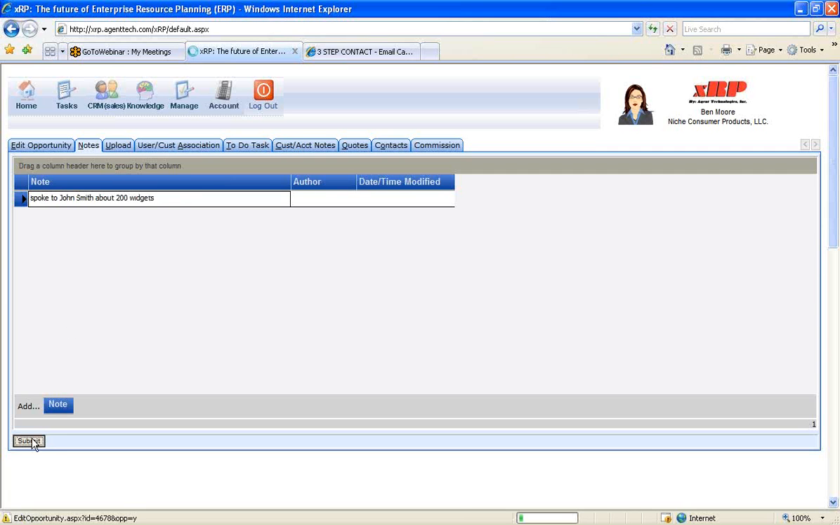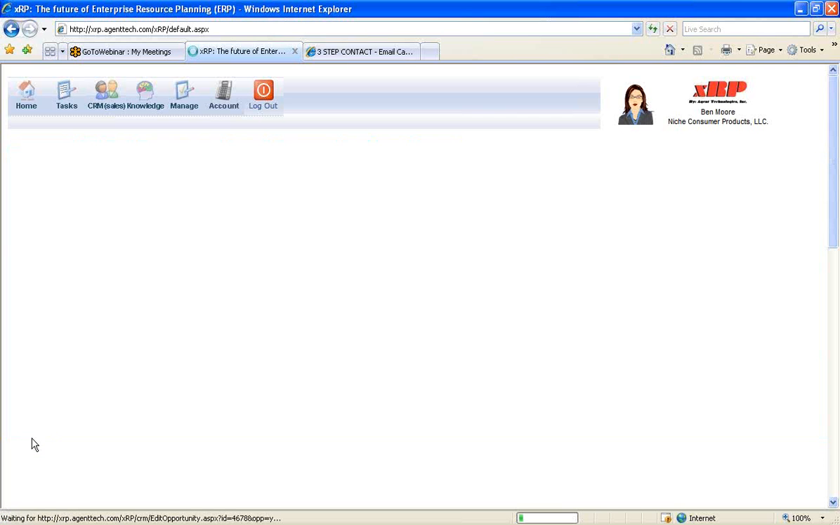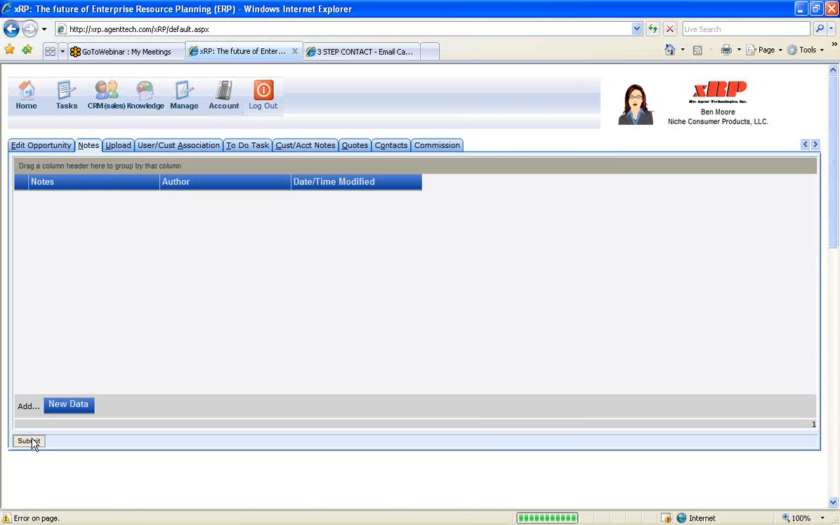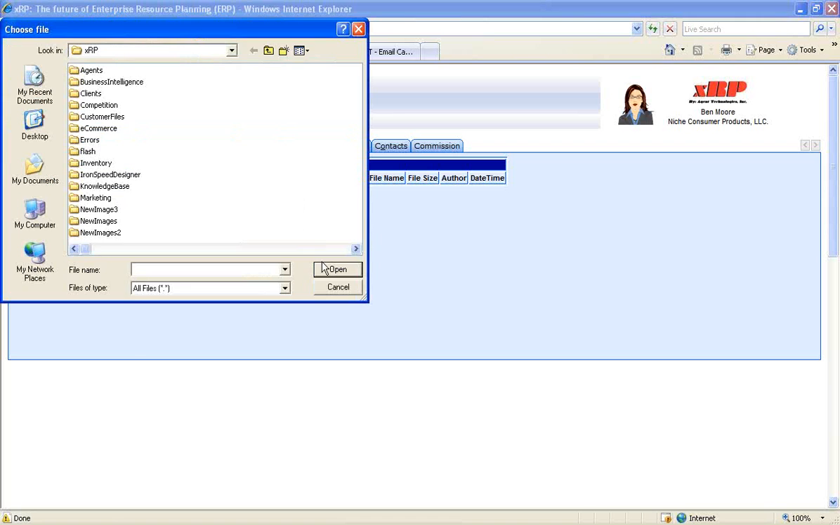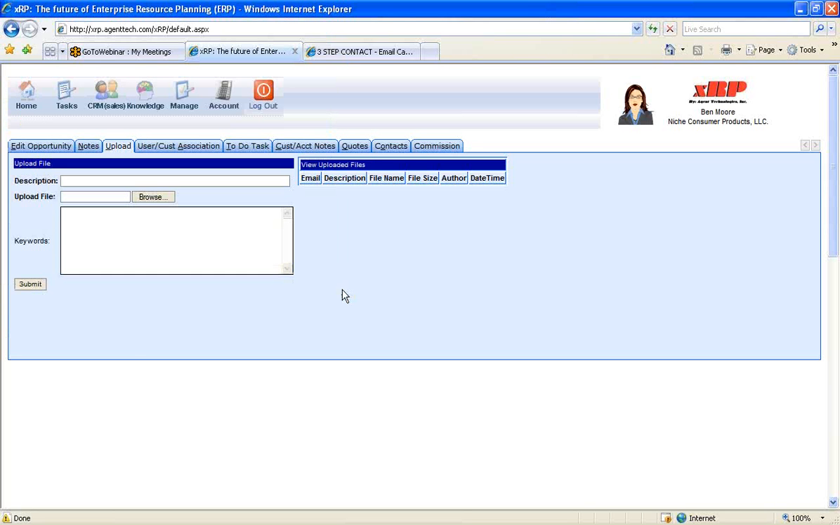And so therefore it's going to time and date stamp that I, Ben Moore, was logged in and that I added this comment. So when anyone from our organization logs in and interacts with anyone on this opportunity, then we can see the whole contact history within this notes tab. The next tab is upload. We can upload any documents or specifications that are related to this opportunity. So that really allows us to be very organized.